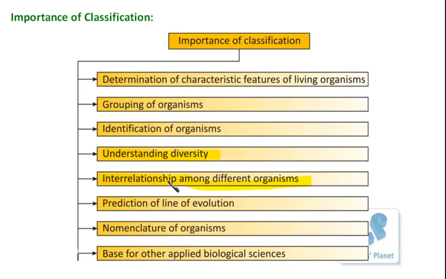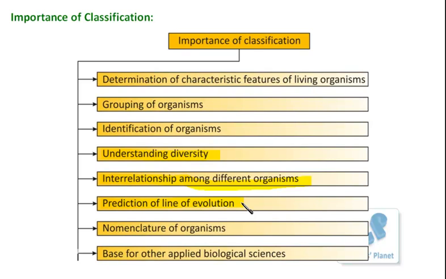Besides that, it also helps in the prediction of the line of evolution. It gives us an idea of which type of organism has evolved out of which other organism. See, if there are common characteristic features among different organisms, that means they must have the same line of evolution. What does this mean exactly?